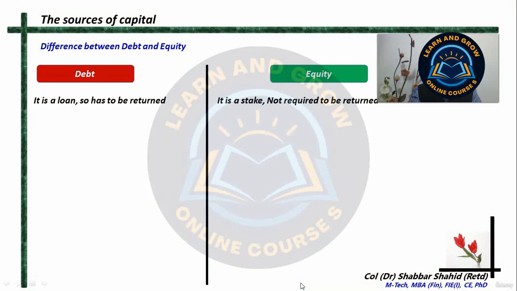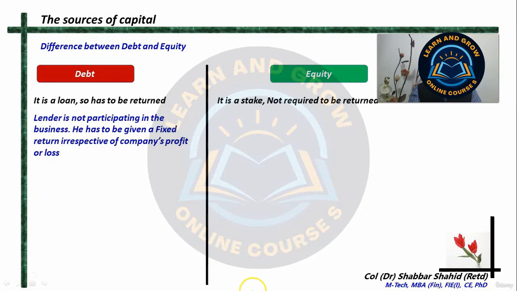You may sell your share to some other person, but the company is not bound to repay you for that share. Alright? And then the lender of the debt is not participating in the business of the company.